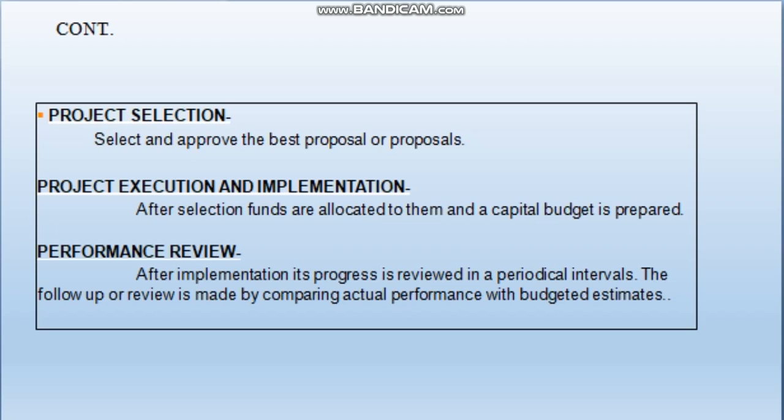And the last step, after implementation, is the performance review. A periodic review is done by comparing the performance with the budgeted estimates, and this helps to take corrective action if any deviations have occurred.